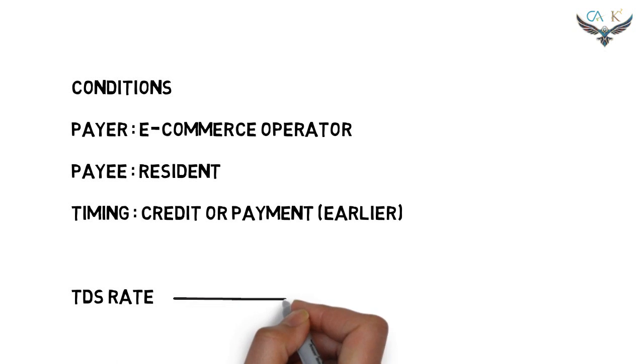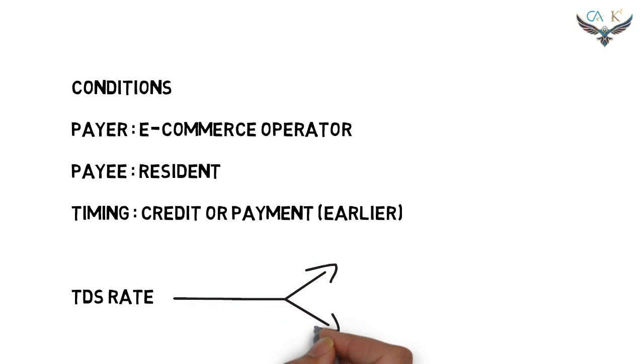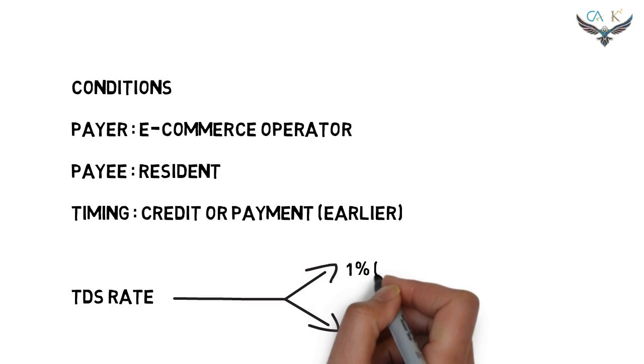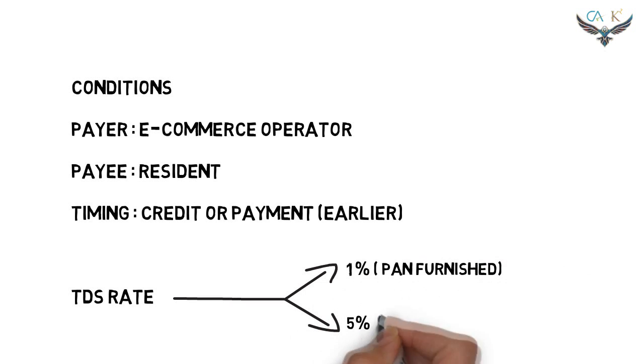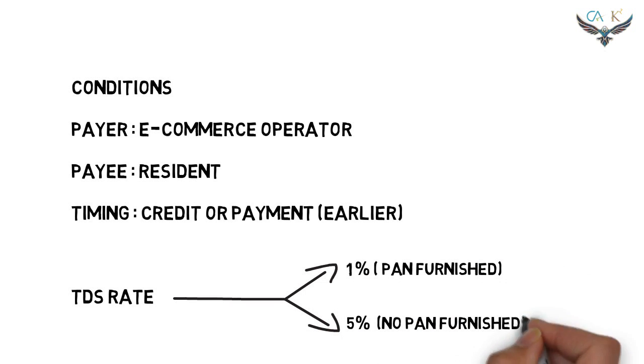Now let's see the TDS rate. If the PAN number is furnished, the TDS rate is 1%. On the other hand, if the PAN is not furnished, the TDS rate is 5%.